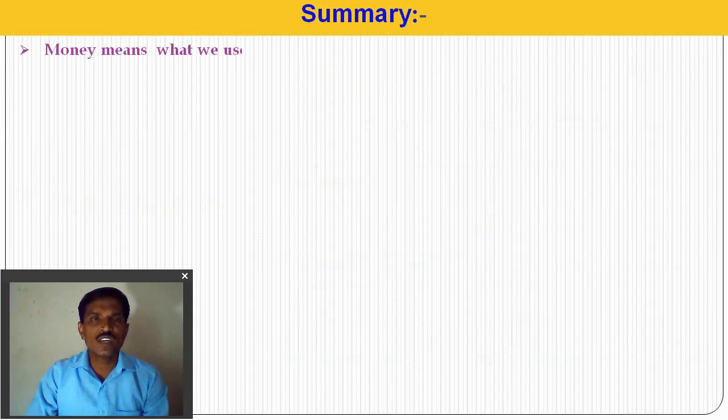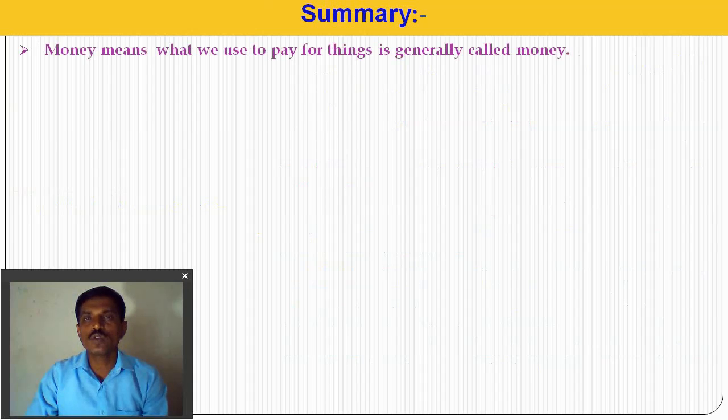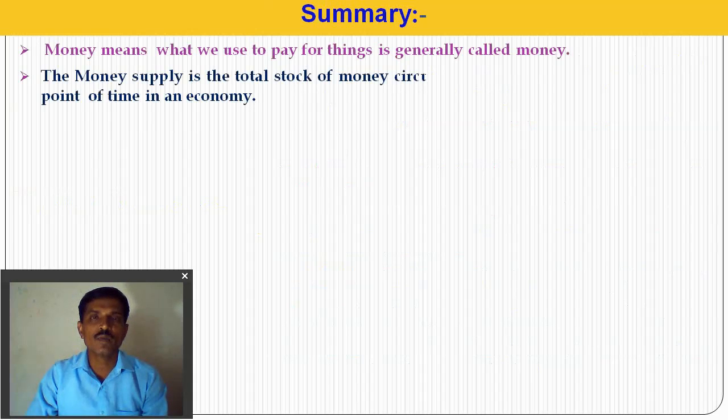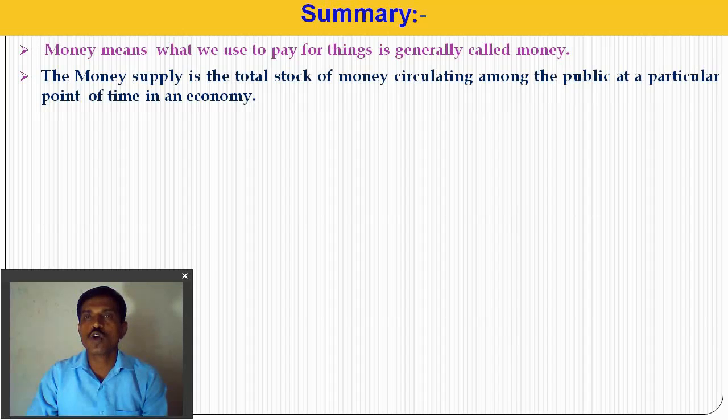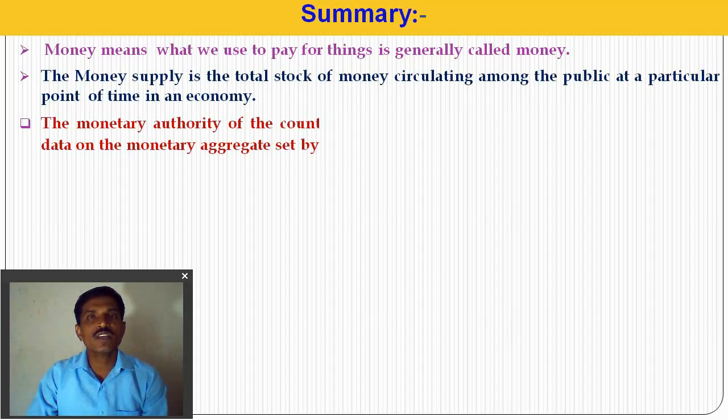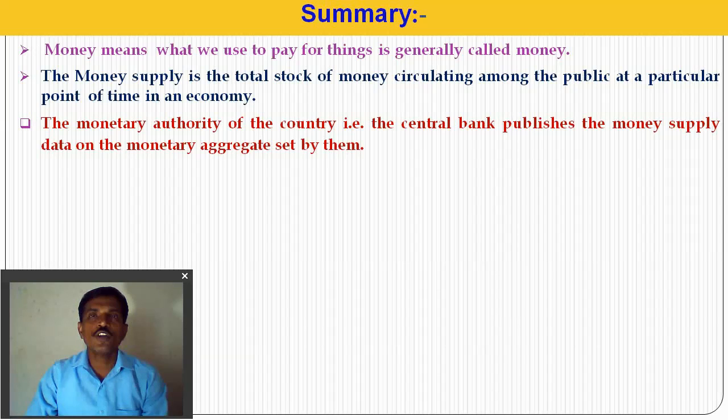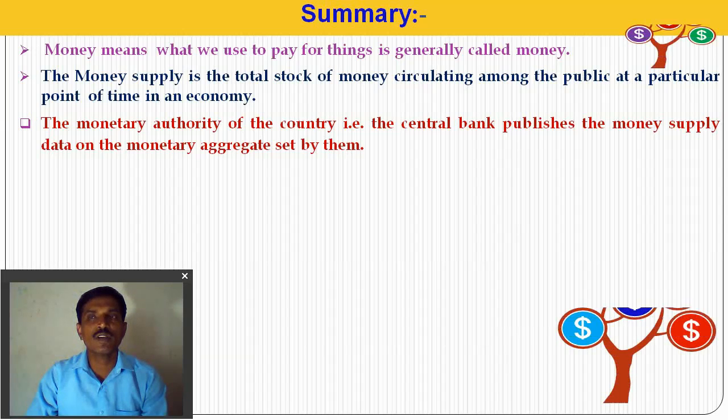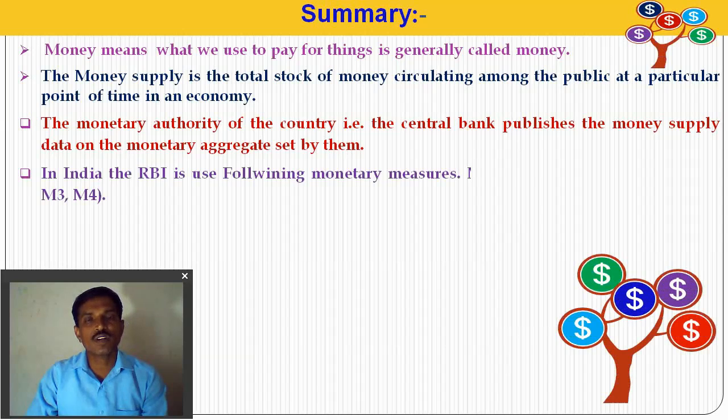What we looked at in this video: money is what we use to pay for things, and money supply is the total stock of money in circulation among the public at a particular point of time in the economy. The monetary authority, the central bank, publishes the data about money supply, how much money is available in the economy at a particular time.